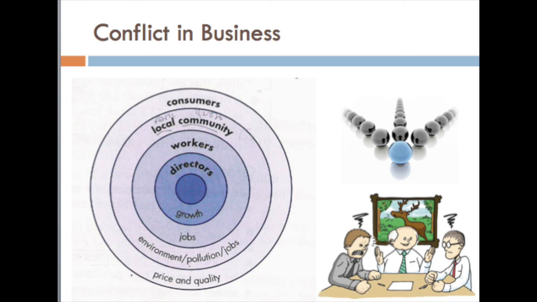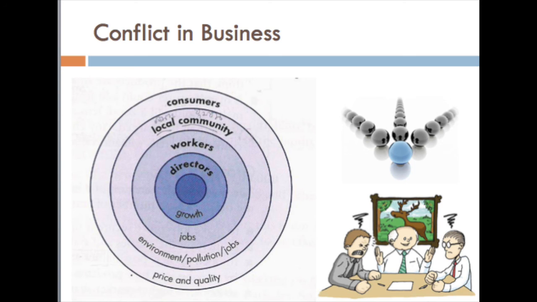Likewise, the business may want to make more profit, but the local community wants the business not to create pollution, and wants environmental protection. In order to protect the environment, they have to use good quality machines, or spend more money on controlling pollution, which the business doesn't like to do, because their main motive is to make profit. So there arises the conflict.